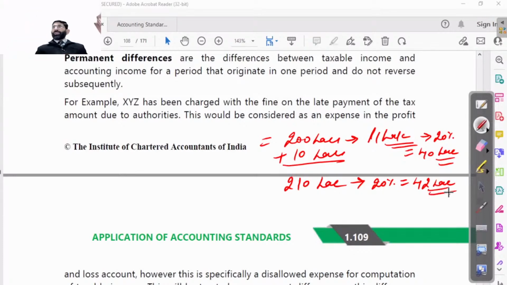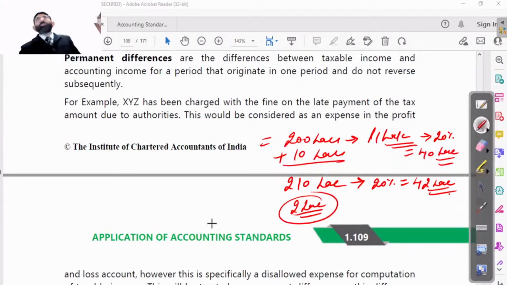Okay. So this 2 lakh will not be assumed as a timing difference because this 10 lakh will not be allowed to be entered as an expense in the next year even. It is reversed in this year, but in income tax, it is not going to be allowed in the next year even. If in income tax it will be reversed in the next year, then it will be assumed as a timing difference.